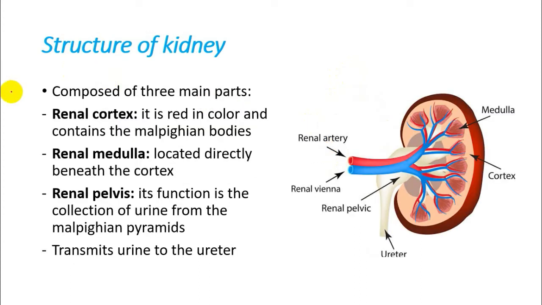So if we see the internal structure of the kidney, we would see the cortex, the medulla, which involves some pyramids, and also the pelvis.